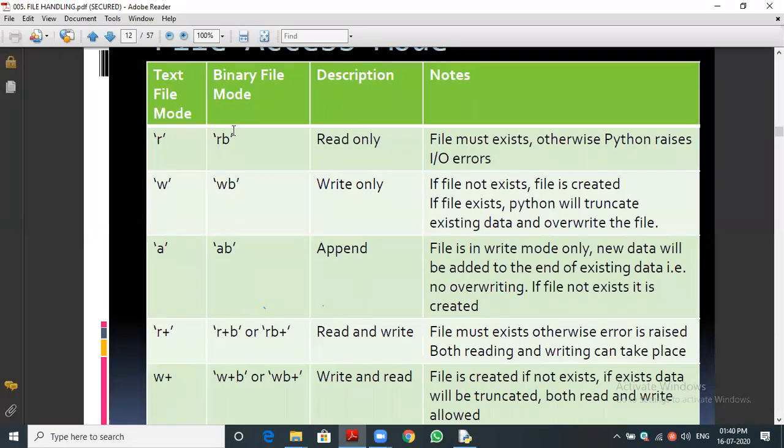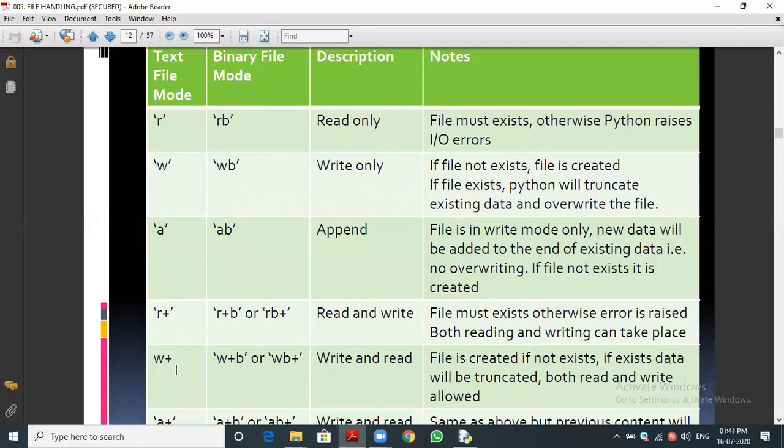If you open it through Python, the data will show as we stored it. But suppose we open the stored file directly, without a Python program. If you open the binary file that way, it won't show the normal text. It will show encrypted code only. Okay, sir, understood. So these three modes are there.